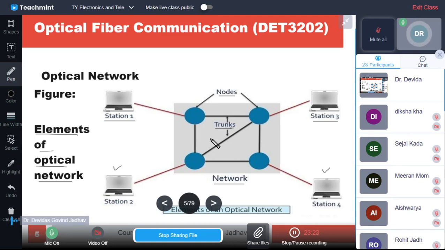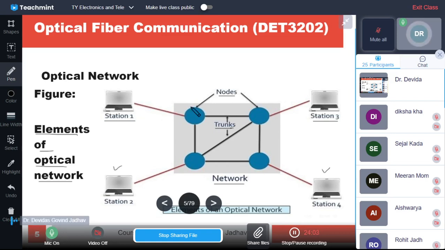Now how to send is decided by this node. This node may send the data through this link, through this link, through this link to the station 3, or it may send the data through this link and station 3, or it may send the data through this link to the station 3, or through all of these links. It is the rarest case because it is already going to this node which is connected with the station 3.